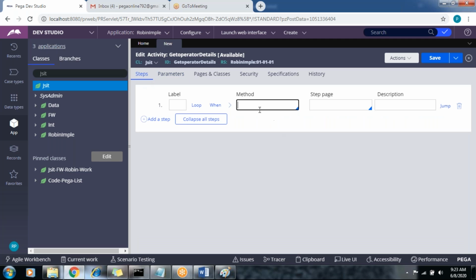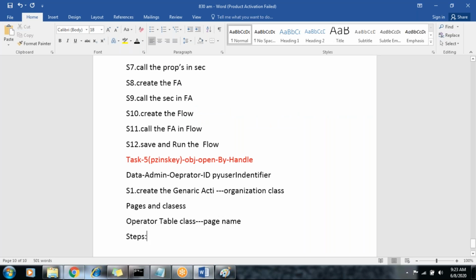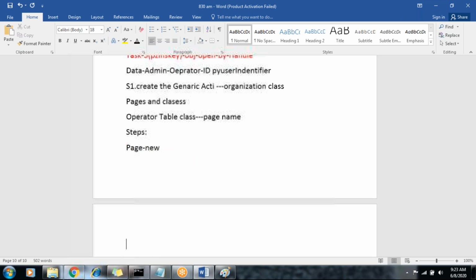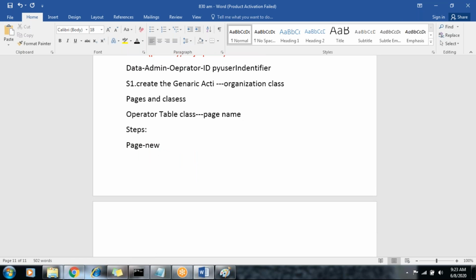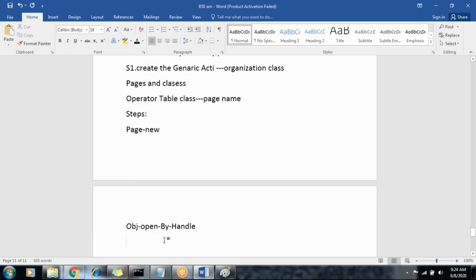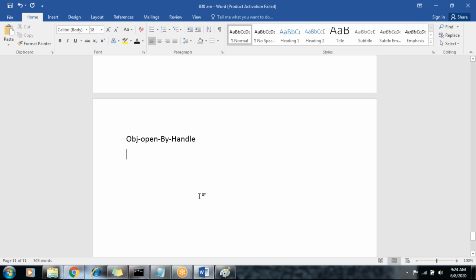So come back to the steps. The first step should be to create the page by using the page new method. Then after that you can apply the search, and then you can open the table as obj icon by using this method, obj icon open icon by handle. Inside this we need to know what parameters we need to pass.